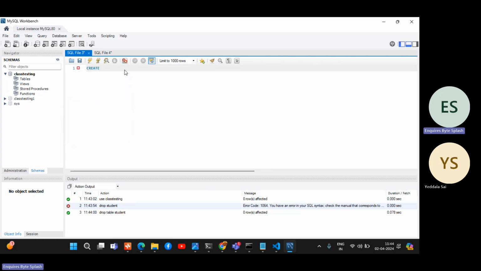Not create database. Table. I will give student. So what all fields do I want basically here? I want name, right? Which is varchar.